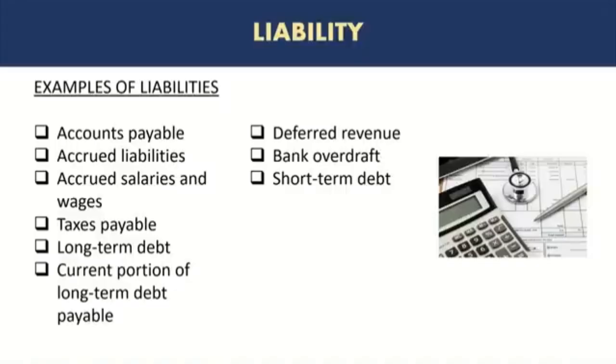Let's say at the end of January 31st, there is 10 days' worth of salary that has not been paid, although work has been done, and those 10 days will be paid, let's say on the 4th of Feb. Let's say the company is paying in 2 weeks' time. So there are these 10 days that need to be accrued for the month of January to truly reflect the cost of salaries and wages in the month of January.